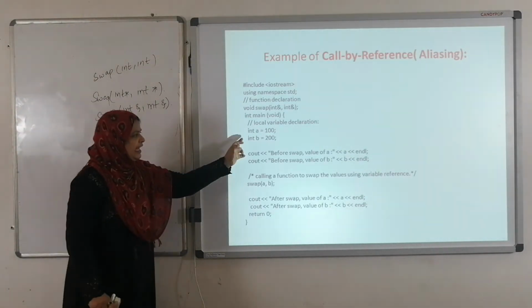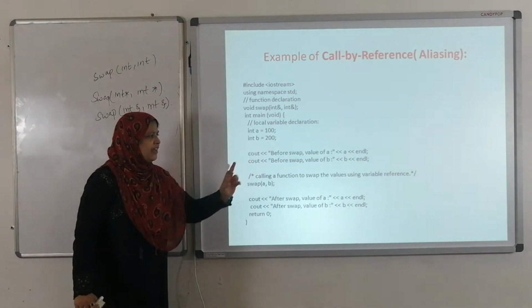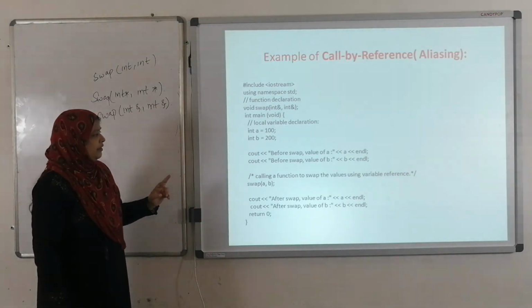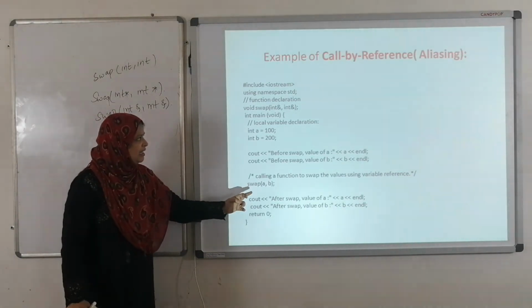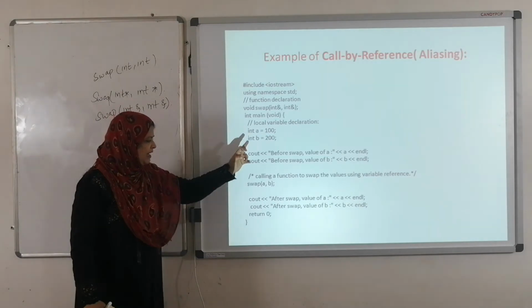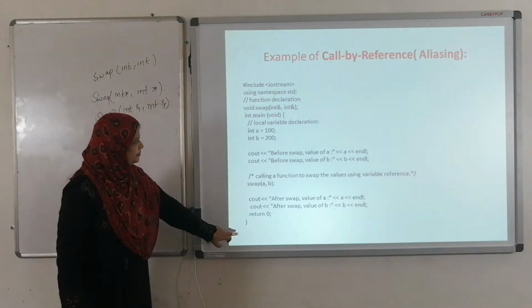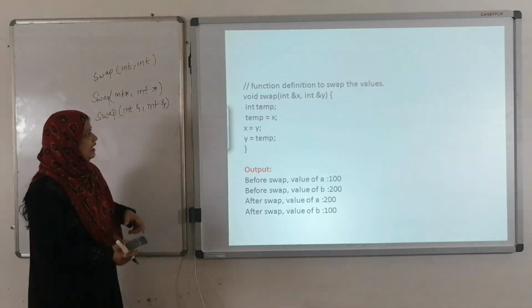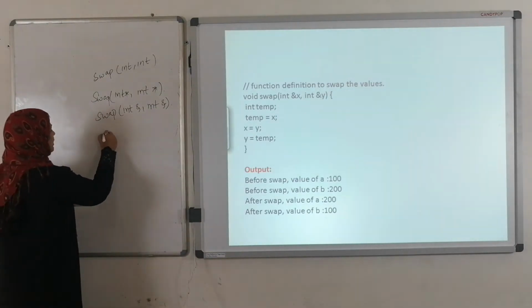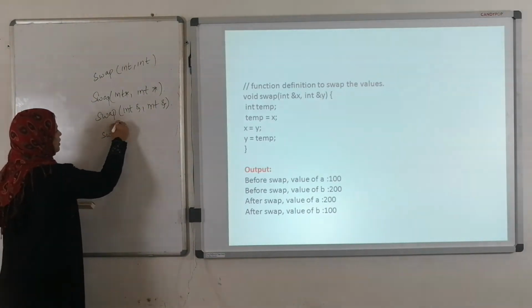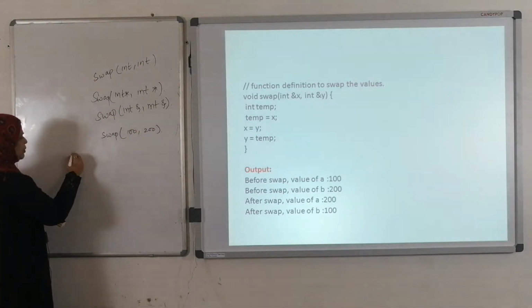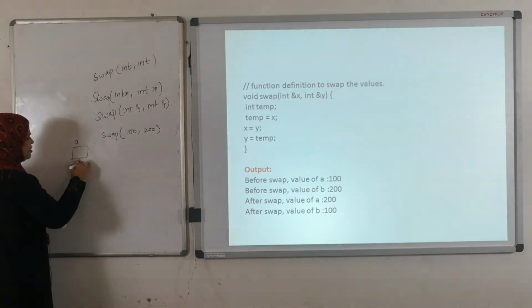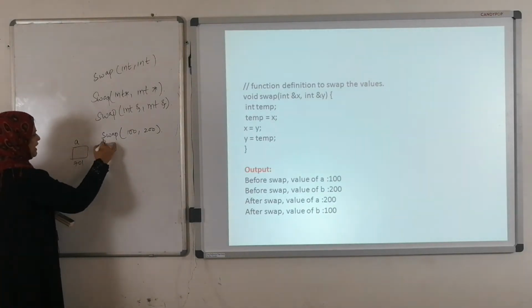See here, int A equals to 100, B equals to 200. Before swap, value of A is 100. Before swap, value of B is 200. So swap A comma B. Swap 100 comma 200 means here A is at 701, B is at 901.